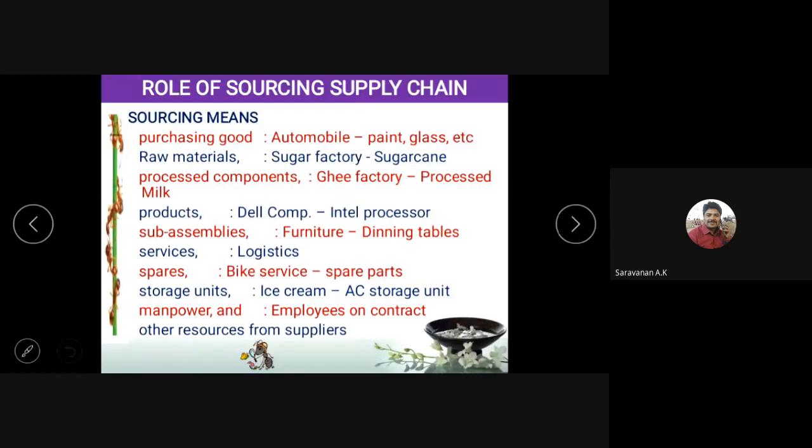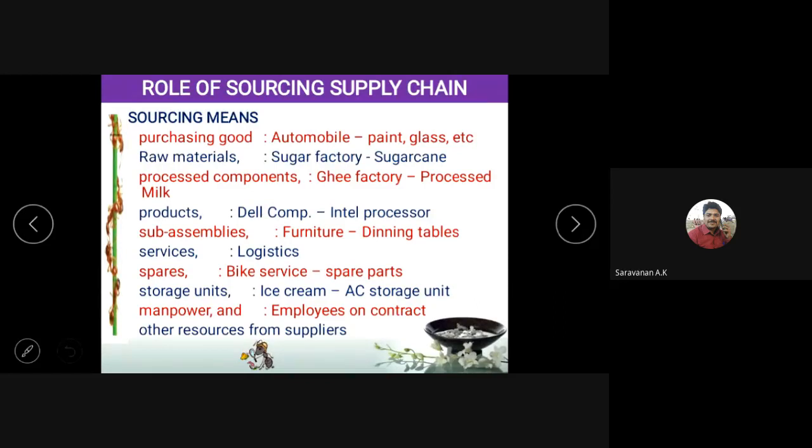And processed components. Suppose let us take a ghee factory. In the ghee factory, they are not buying the milk as such; they buy processed milk. Any food factory, whatever it may be, gets processed products inside that factory. So this is what we call the processed component. Even if you keep an air conditioner or refrigerator and supply it, it is also called processed products.